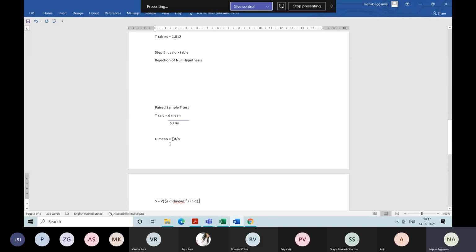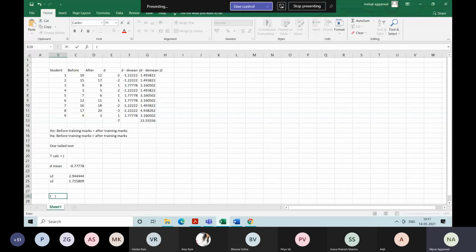You have calculated the value of D bar. Now you put in this formula to calculate the value of T calculated. So D bar divided by S by under root n. First you will calculate S by under root n.